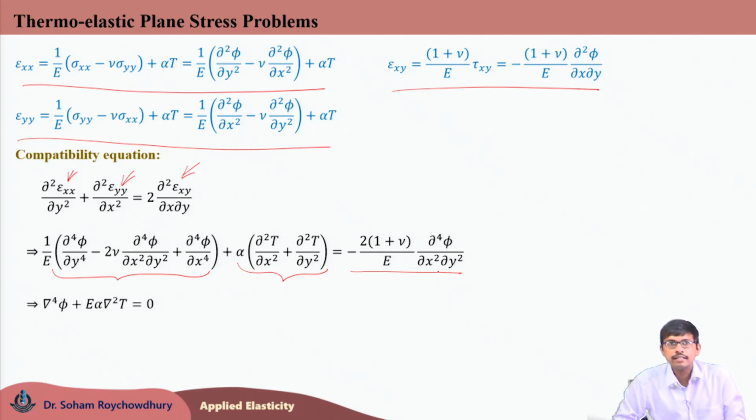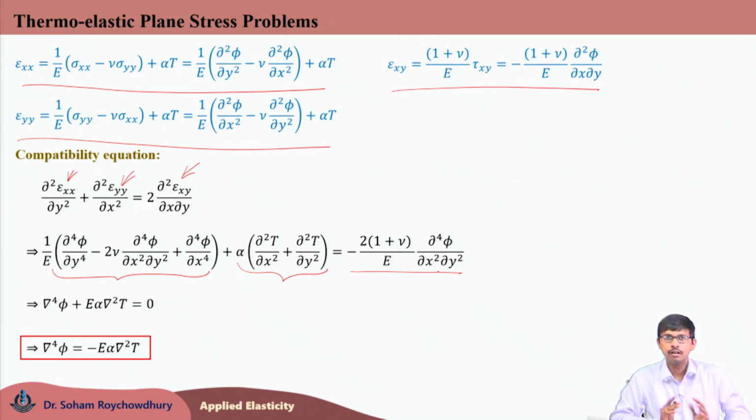If I rewrite this using the Laplacian and biharmonic operator, this equation would be biharmonic of phi plus E alpha Laplacian of T equals 0, or biharmonic of phi would be minus E alpha Laplacian of T. So, this is the governing equation for choosing the stress function phi for a thermoelastic plane stress problem.